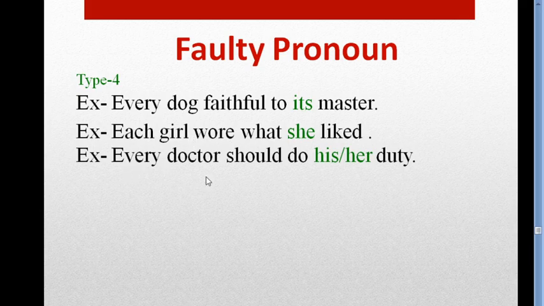Each girl, every doctor, these are human nouns. So our examples are: Every dog, sorry, there should be is. Every dog is faithful to its master. Each girl or what she liked. Every doctor should do his or her duty. Okay, hope you understand.